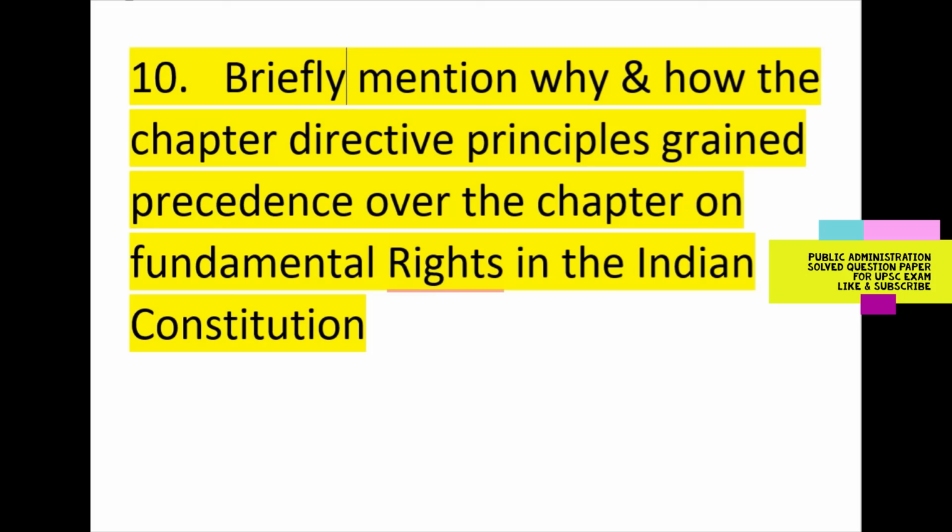The effect of the insertion of Article 31C was to provide supremacy to the directive principles contained in Article 39B and 39C over fundamental rights contained in Articles 14, 19 and 31. It enhanced the utility of the directive principles, which had stood the test of the Supreme Court in the Kesavananda Bharati case, 1973. The court observed that in building up a just social order, it is sometimes imperative that the fundamental rights should be subordinated to directive principles.